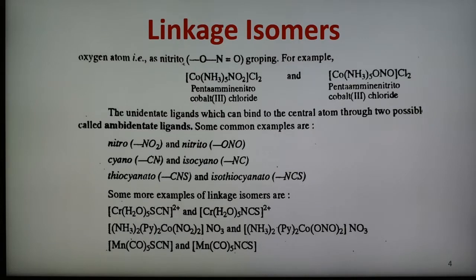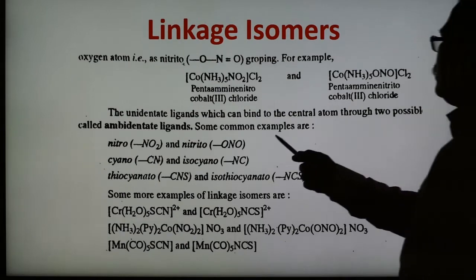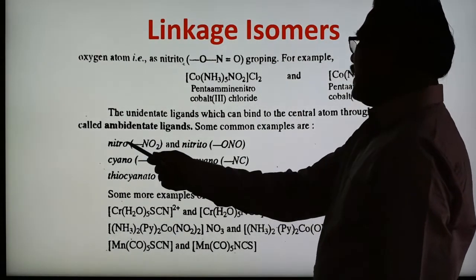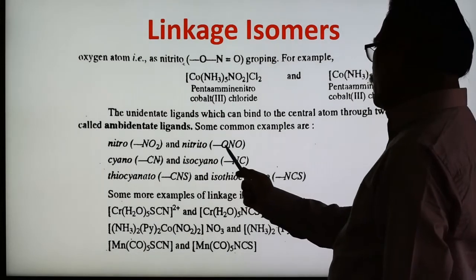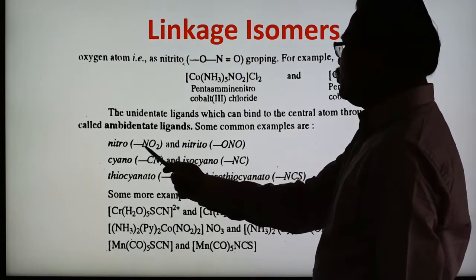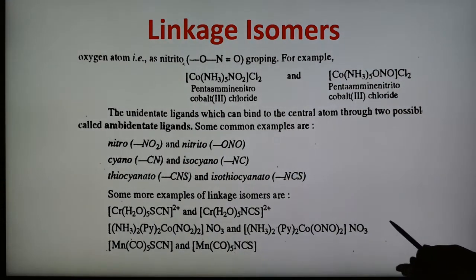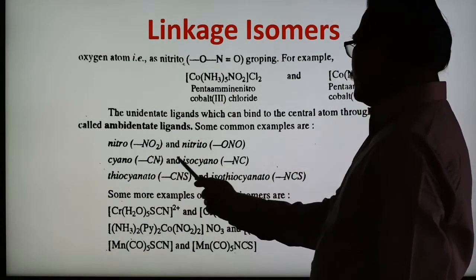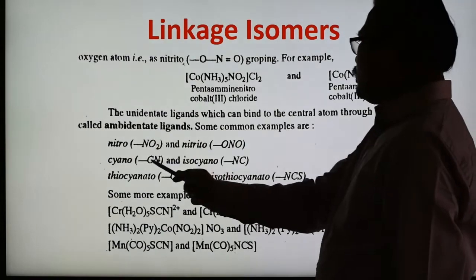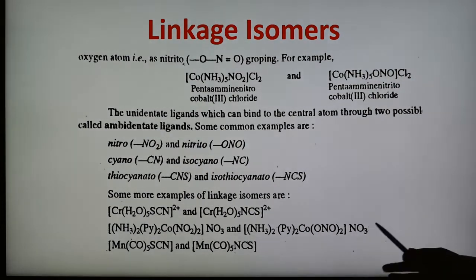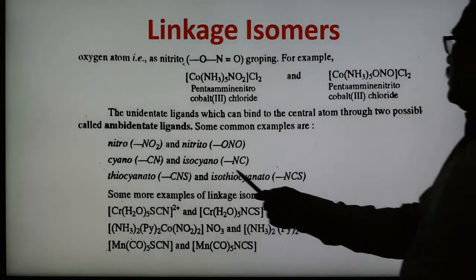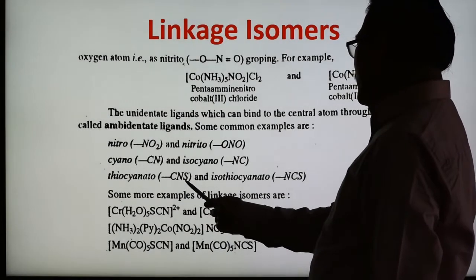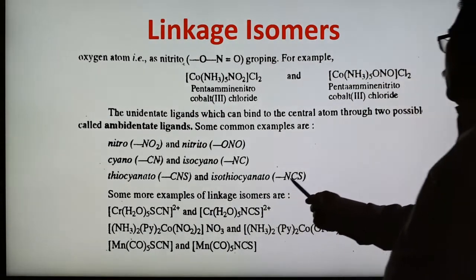And some unidentate ligands are also there which bind to the central metal ion through either of two possible atoms. Some examples are given here: nitro NO2, bonding through nitrogen, and nitrito ONO, bonding through oxygen. These are also known as ambidentate ligands. Here cyano and isocyano, through carbon and through nitrogen. Here thiocyanato SCN and isothiocyanato NCS.